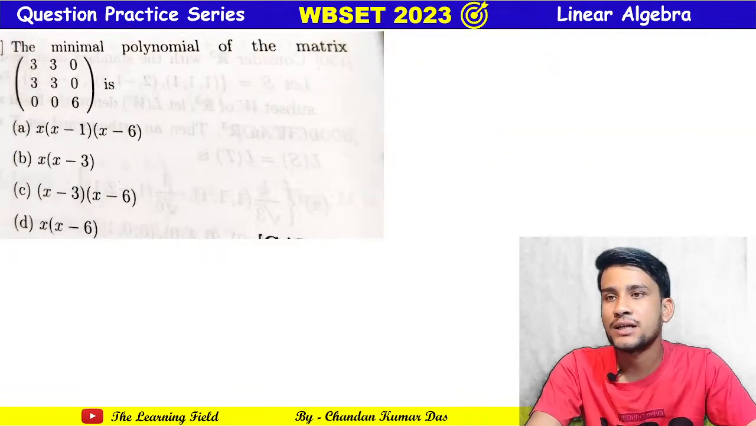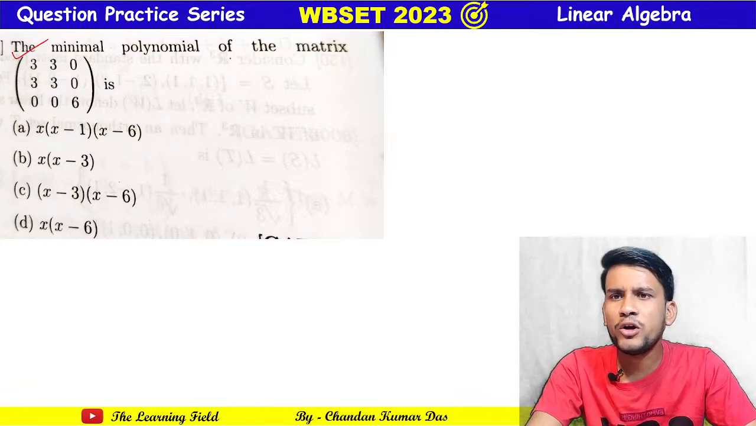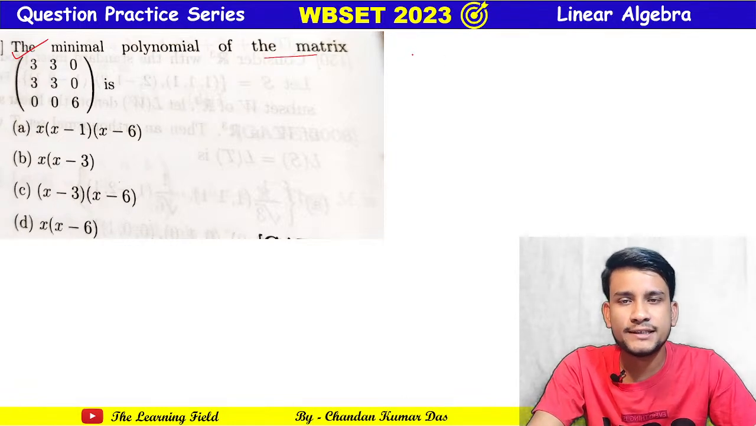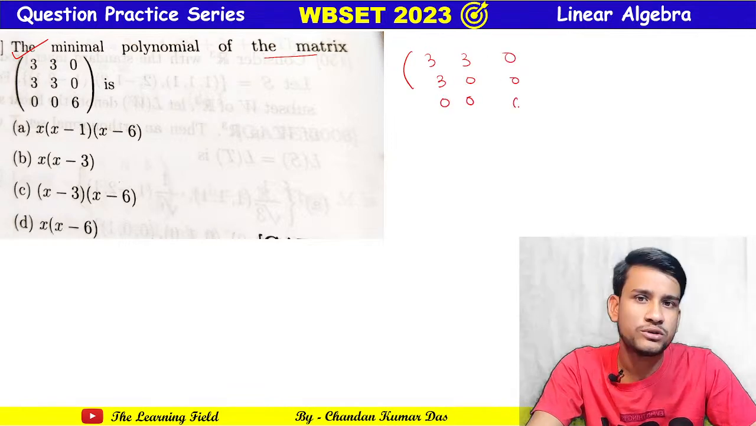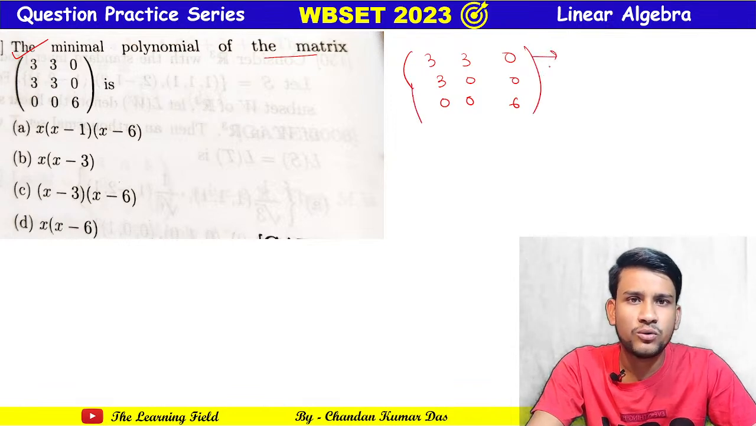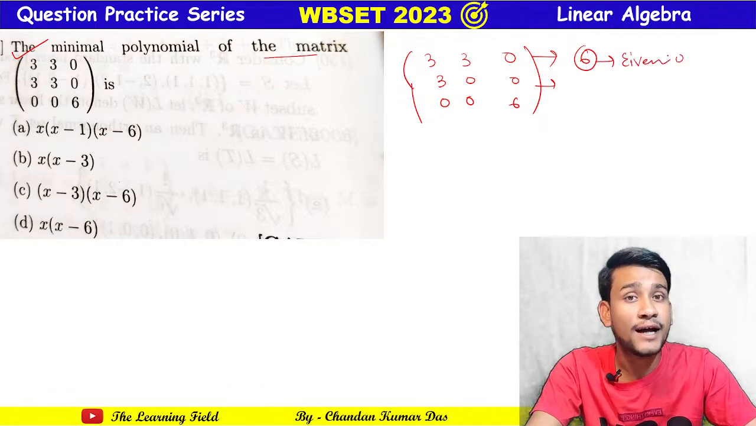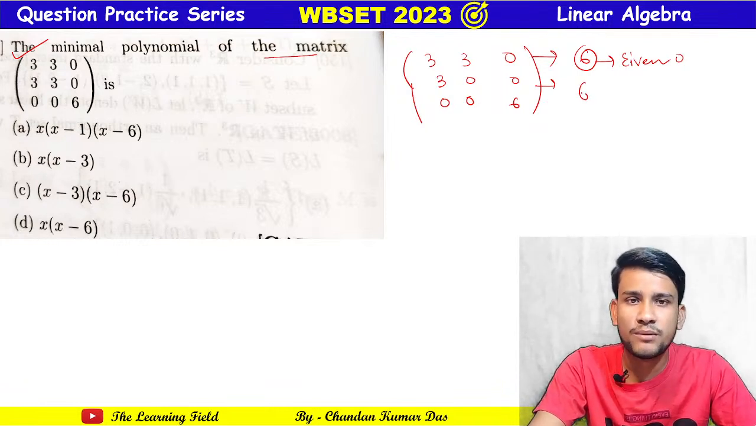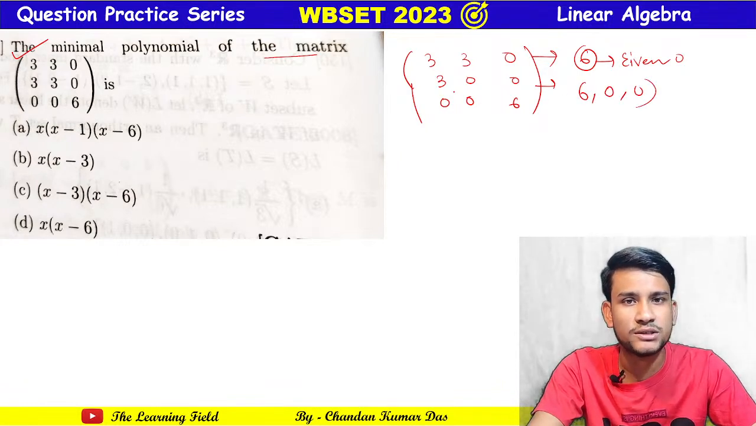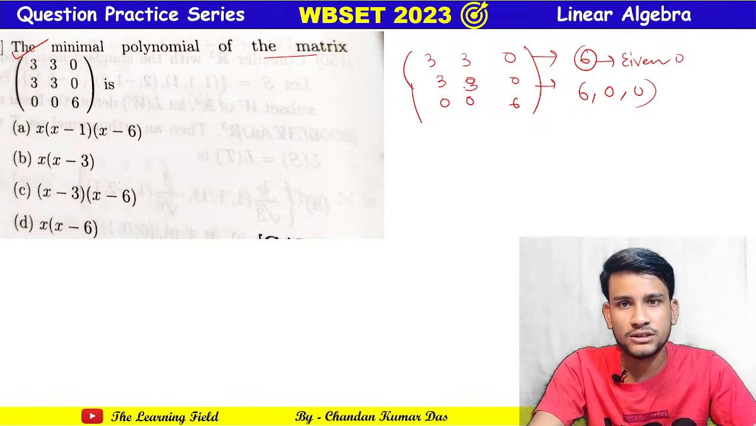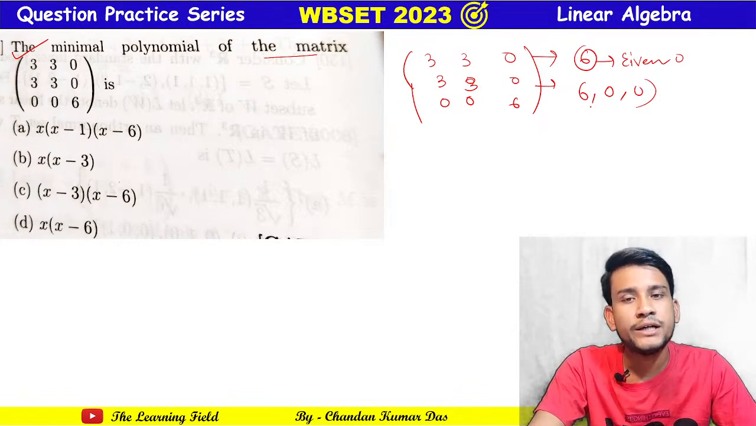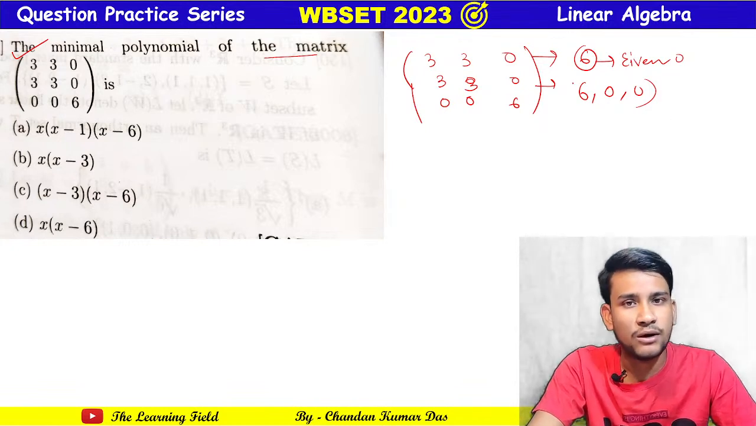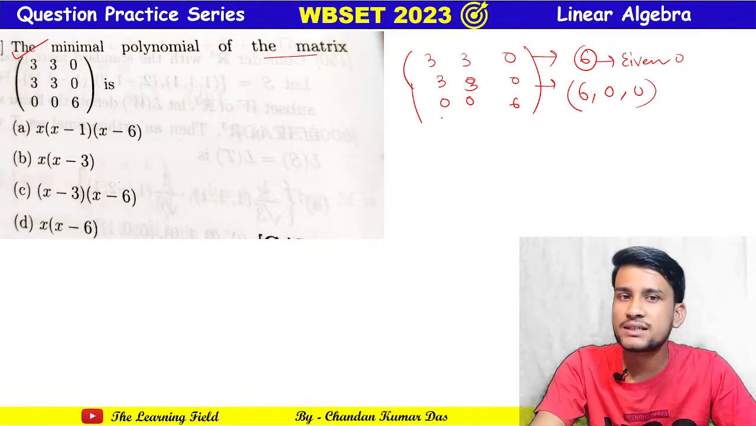Okay, so the third question, the minimal polynomial of the matrix. The matrix is given as 3 3 0, 3 3 0, and 0 0 6. See, the sum of each row is equal to 6, so 6 is one eigenvalue, and we all know that if the row sum is 6, then the eigenvalue is the row sum, and the remaining eigenvalues are 0, because the determinant of this matrix is obviously 0. So now we have the 3 eigenvalues 6, 0 and 0.